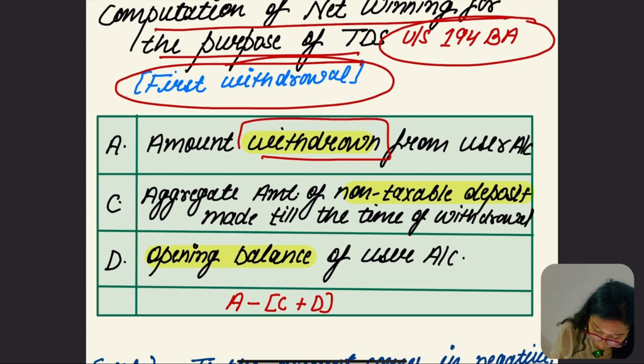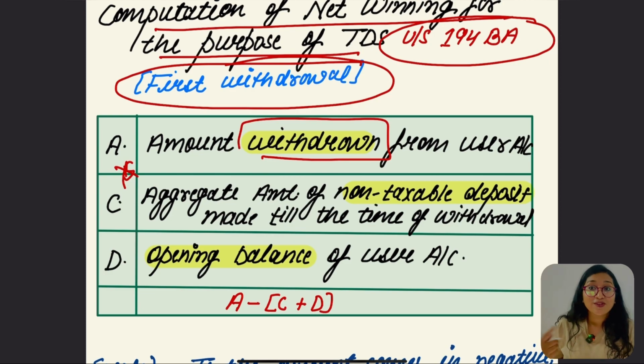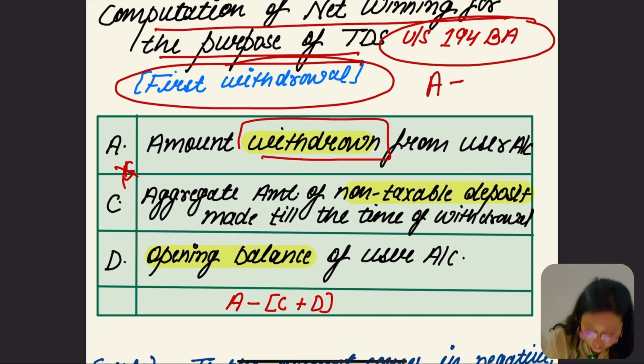So the amount withdrawn from the account, the same thing which was computed for other sources of income net winning, is going to be calculated, but we are not going to take the B part, the closing account. So the A part is the net amount withdrawn from the user account. We have to deduct from A. C is the aggregate amount of non-taxable value. Yes, this is the same point.